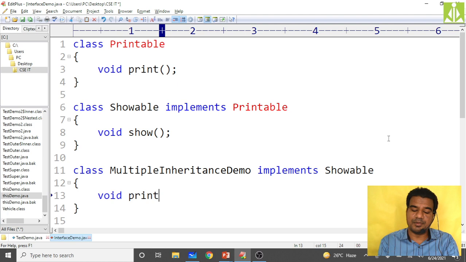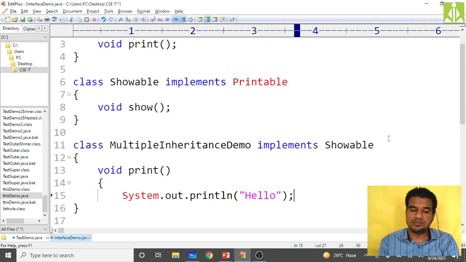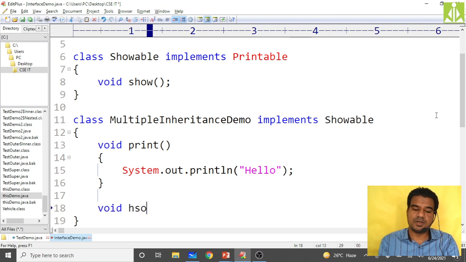Void print, system dot out dot println of hello message. Then close it, and give the implementation for the show method as well.